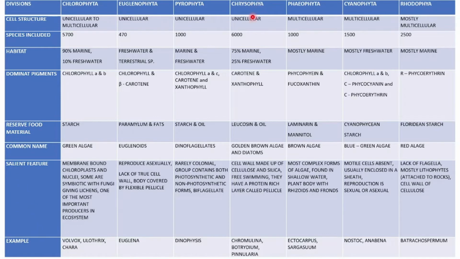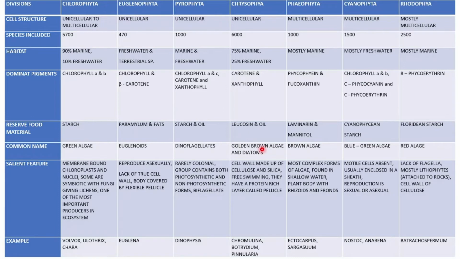Then comes Chrysophyta. Cell structure is unicellular. 6,000 species are included in Chrysophyta. 75% are marine, 25% are freshwater. Carotene and xanthophylls are the dominant pigments. Leucosin and oil are their reserve food material. They are known as golden brown algae and diatoms.